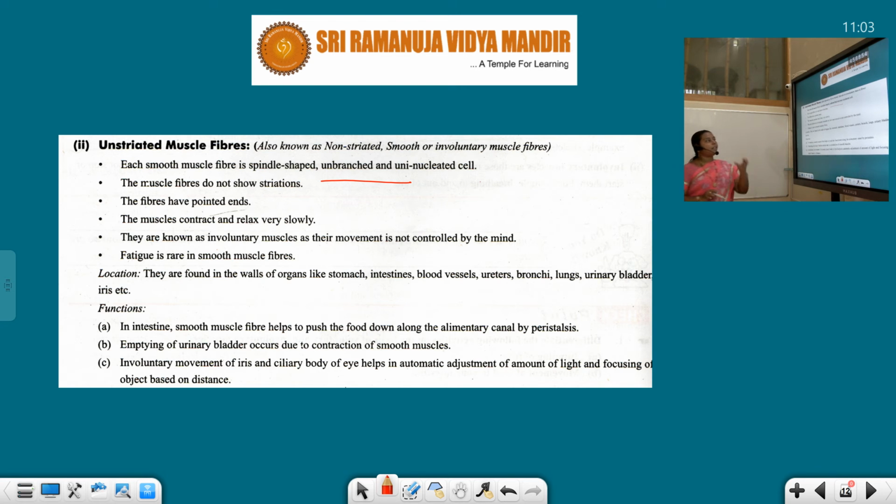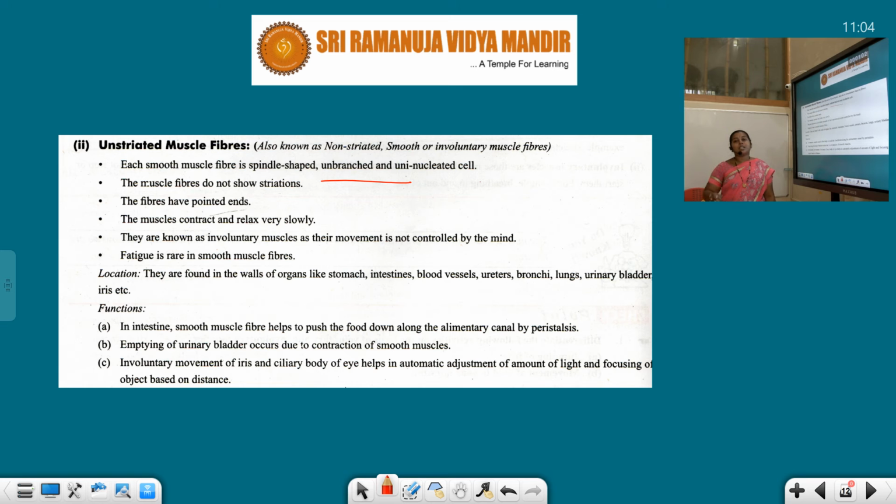These muscles contract and relax very slowly, whereas quick movement is there in the striated muscles, and these are known as involuntary muscles as their movement is not under the control of our mind. So if I want to control my action of a particular unstriated muscle, I can't.